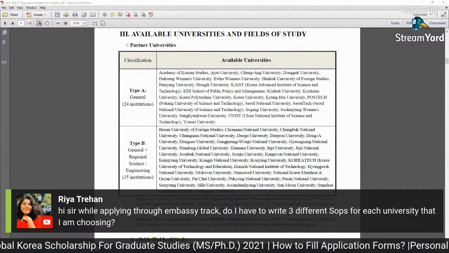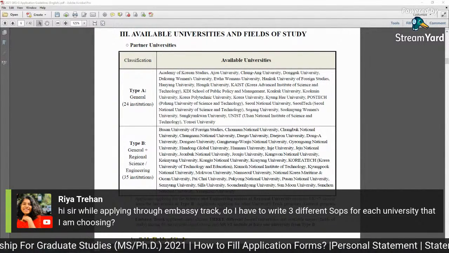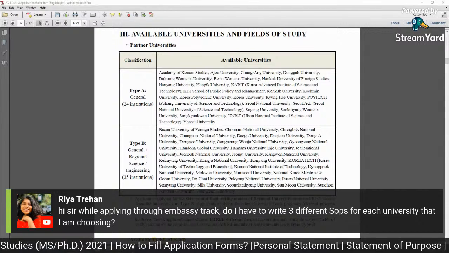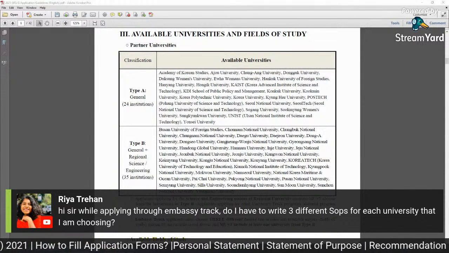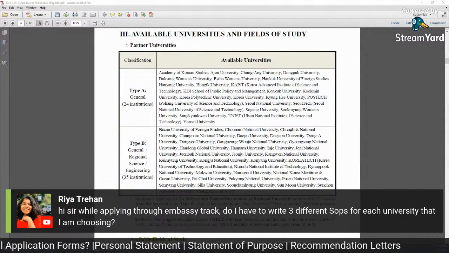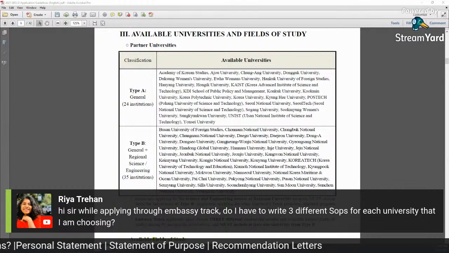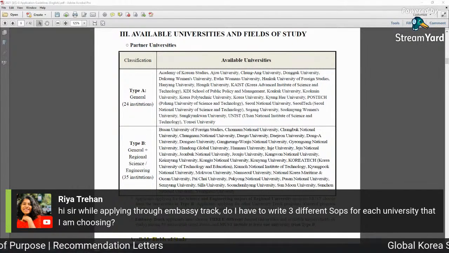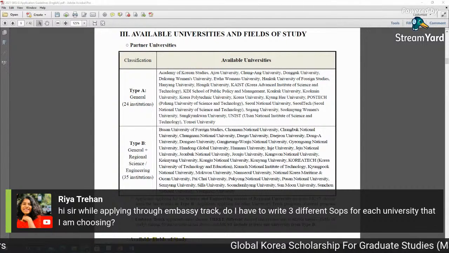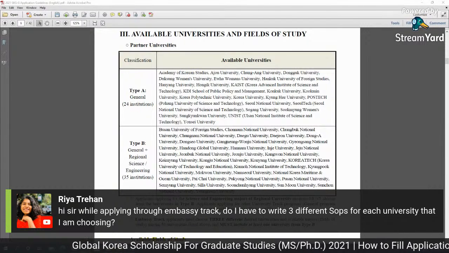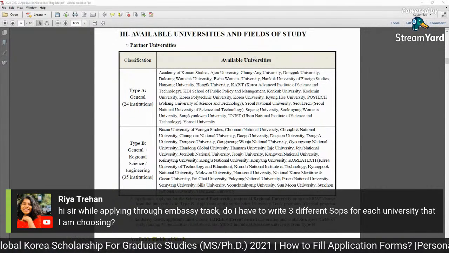Hi sir, while applying through the embassy track, do I have to write 3 different SOPs for each university that I'm choosing? No, just one SOP is okay. But you can read whether you need 3 copies and one original. Same SOP, no difference, because you are going to apply for similar kinds of majors.